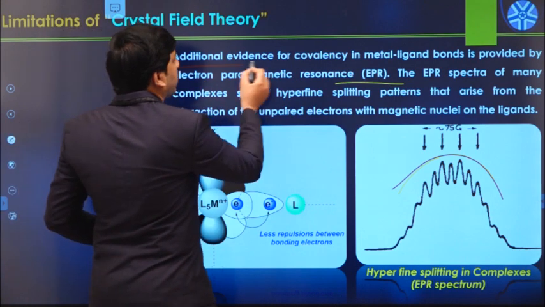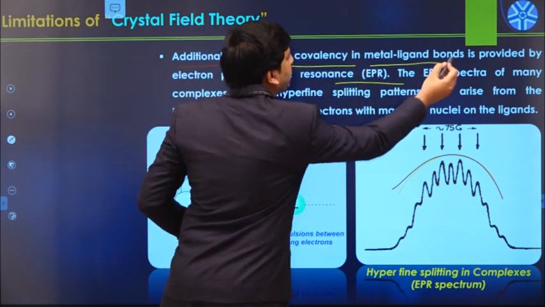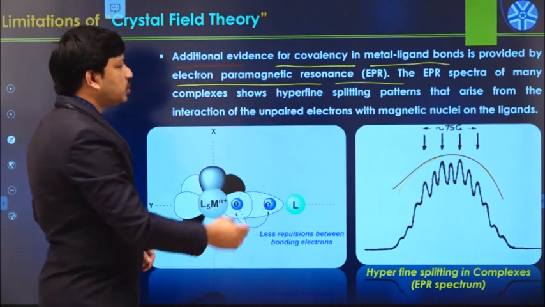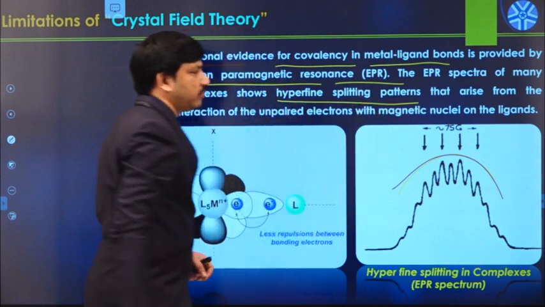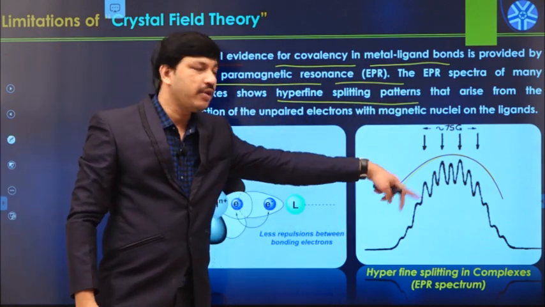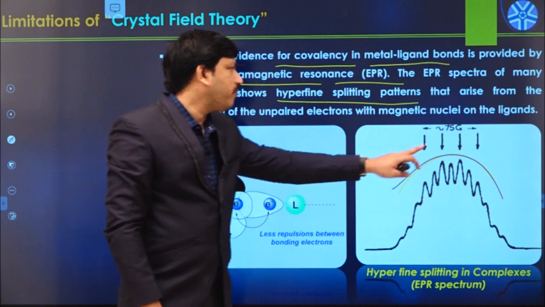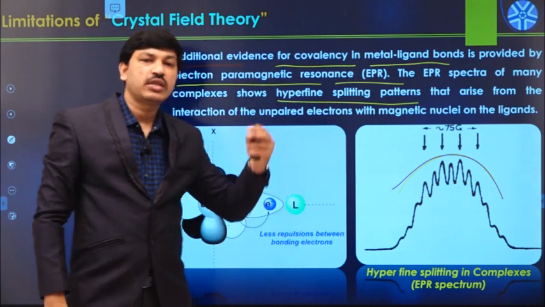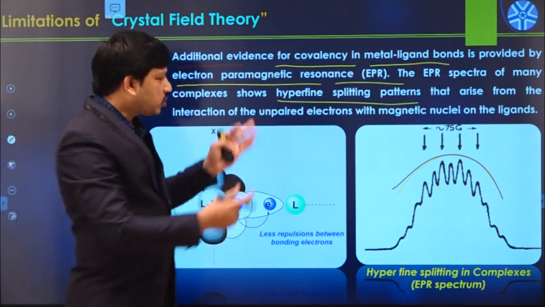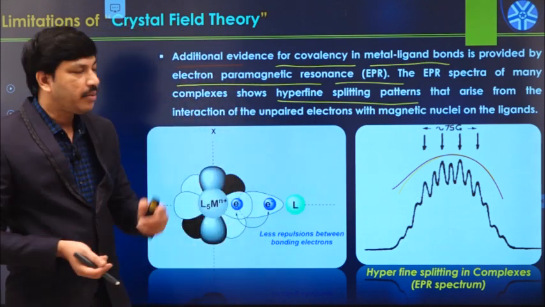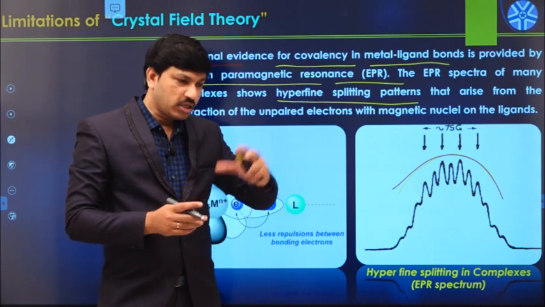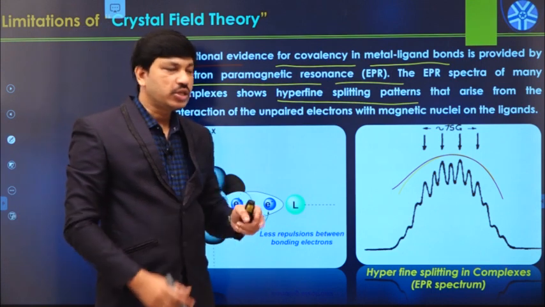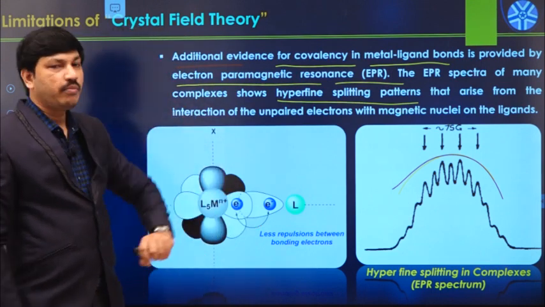So additional evidence for covalence in metal-ligand bonds is provided by the EPR spectra of various metal complexes. It shows a hyperfine splitting pattern in this manner. This hyperfine splitting pattern is possible only when the metal-ligand bond has some amount of covalent nature. So all these things clearly indicate that the metal-ligand bond has some covalent nature. But according to CFT, we assume that the metal-ligand bond is completely ionic in nature. So that assumption is completely wrong.